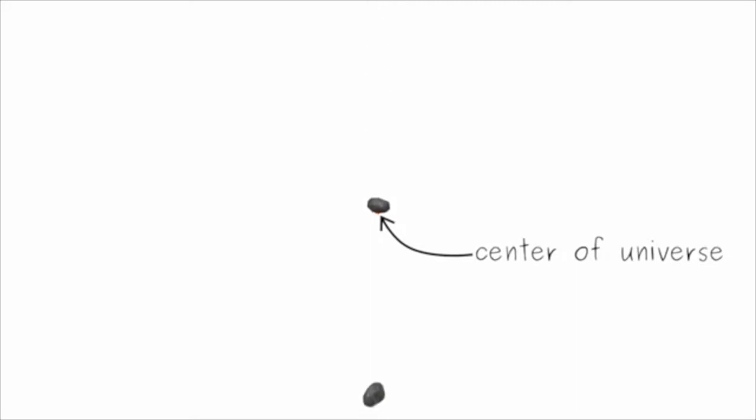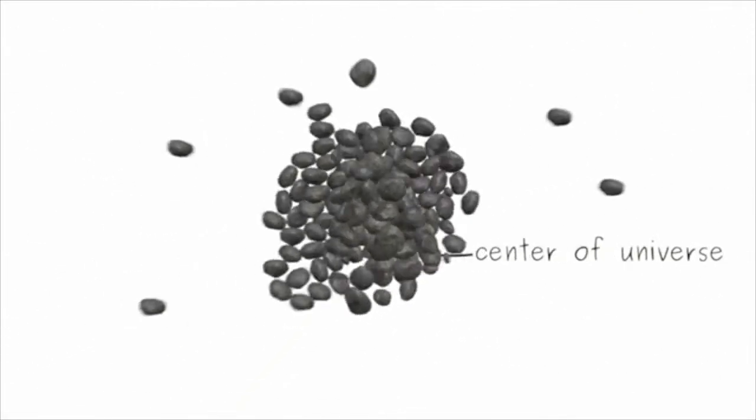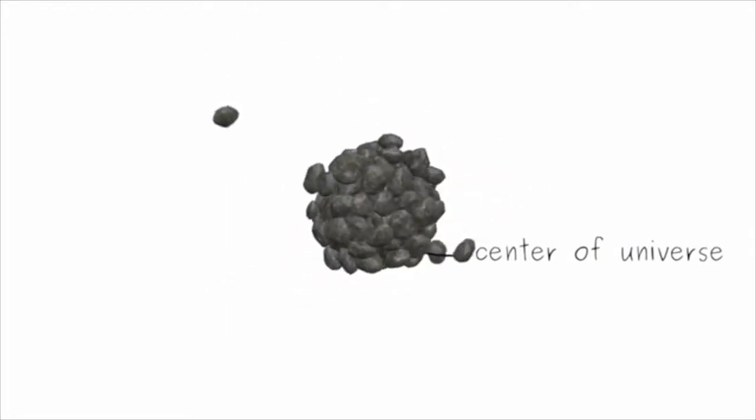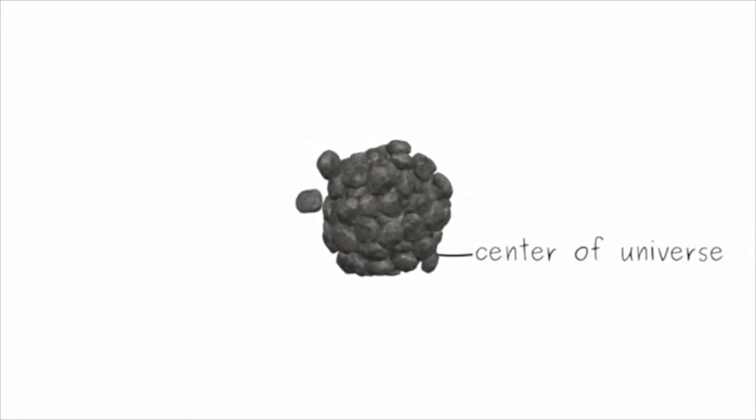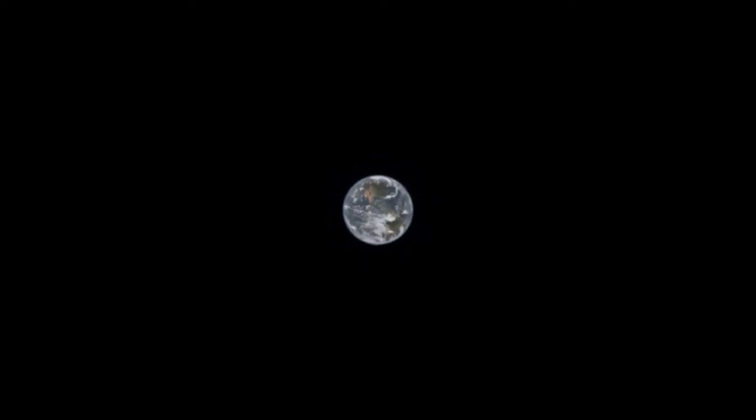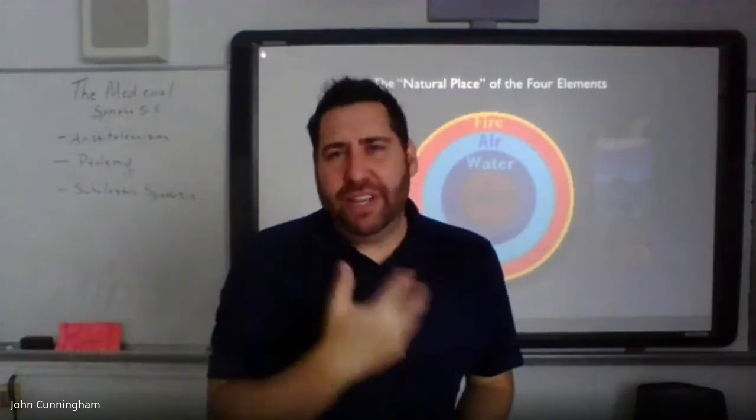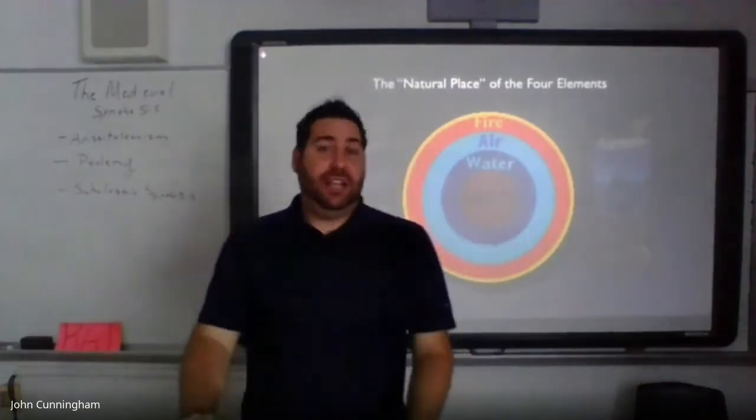And so, therefore, the place of Earth must be at the center of the universe, and it must be not moving. It must be immobile. Why? Because if the Earth were moving, then that would mean that the heavy elements are moving towards a natural place that's somewhere other than the center. And it's a moving target.